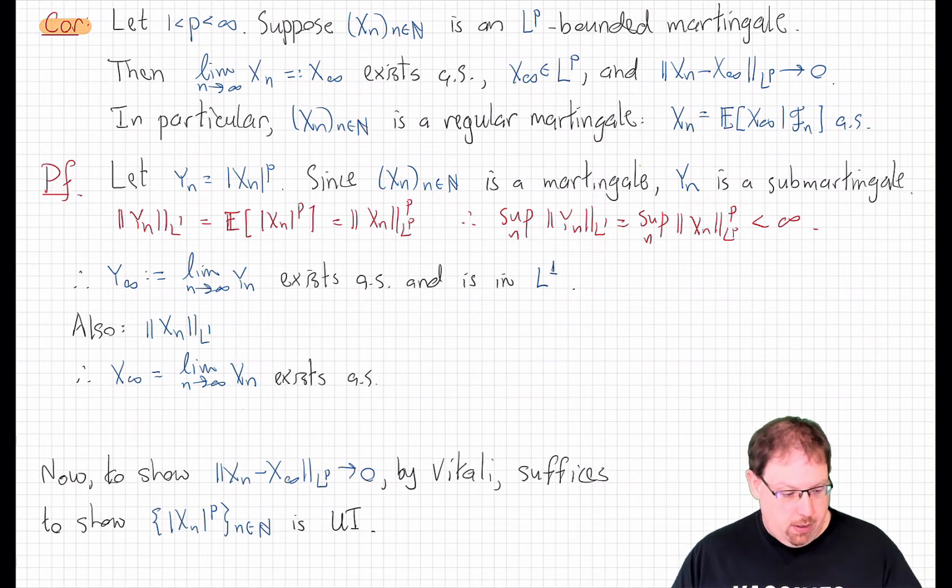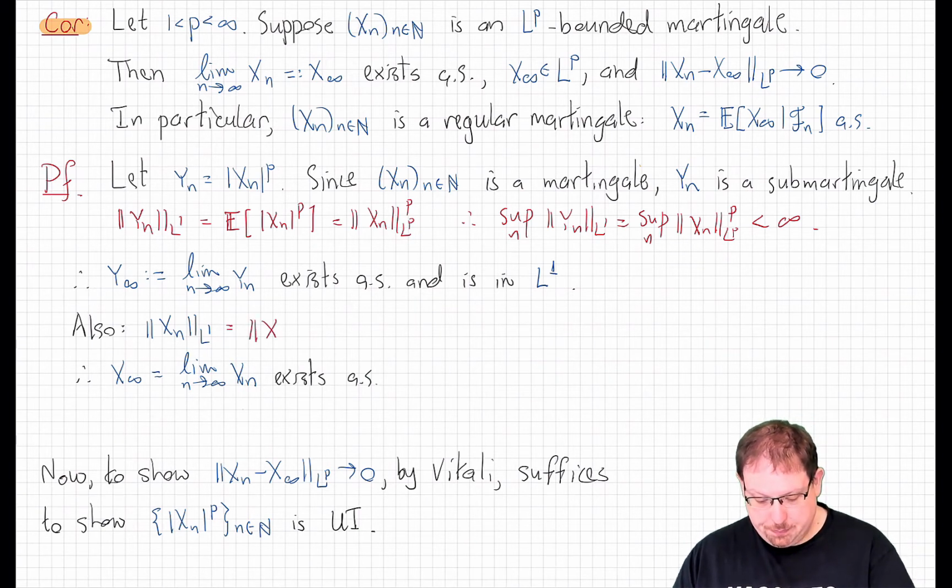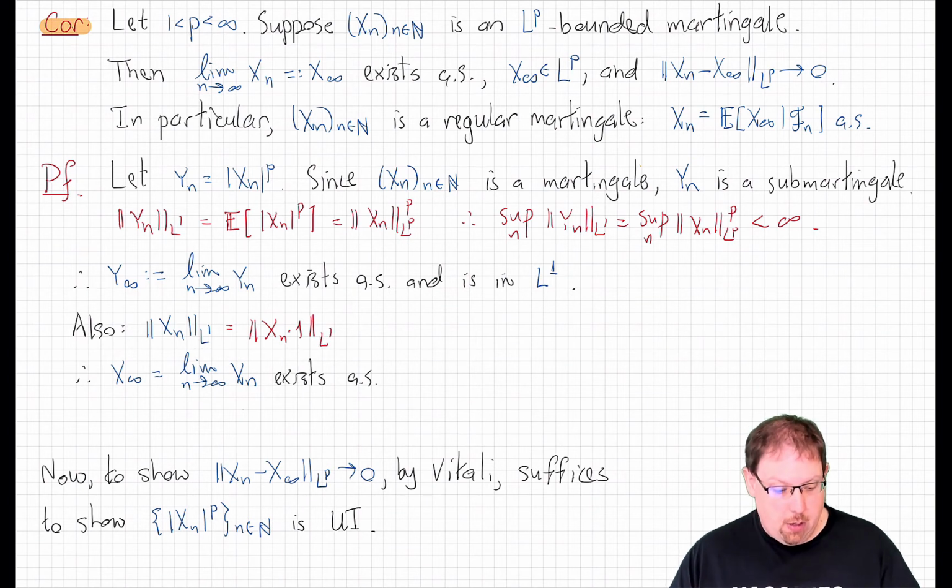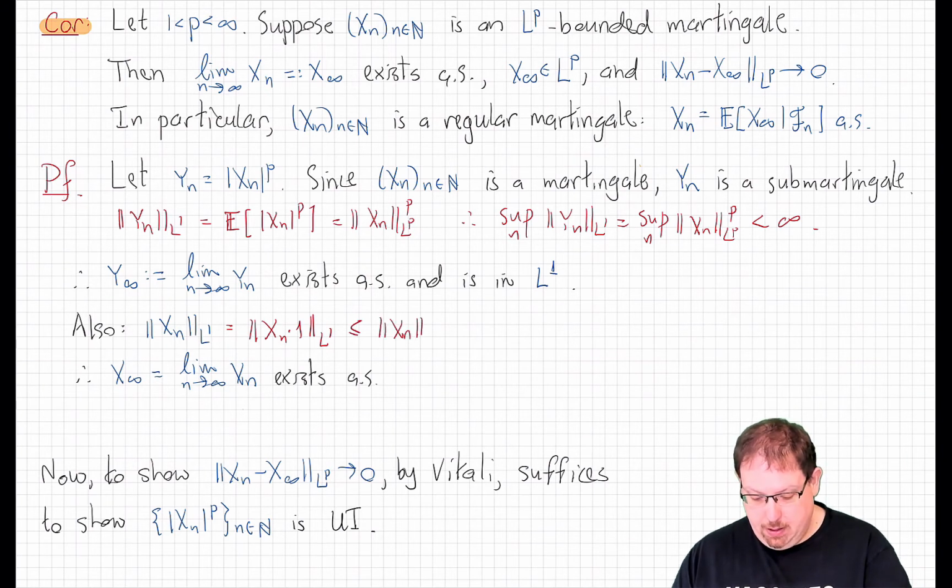We can also note that xn measured in L1 norm, well, we can write that in this funny way. That's xn times 1 in L1 norm. And now we can apply Hölder's inequality with our exponent p. That's going to be less than or equal to the LP norm of xn times the LP prime norm of 1.